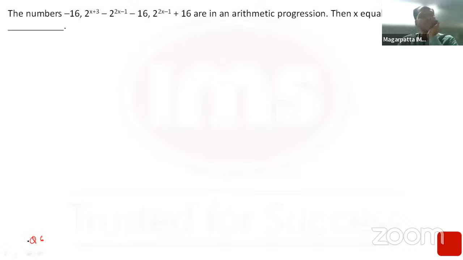The numbers minus 16, 2 raised to x plus 3, minus 2 raised to the power 2x minus 1, minus 16, and 2 raised to the power 2x minus 1 plus 16 are in arithmetic progression. Then x equals. I'll keep this as a type B. For me, this is appearing to be a little calculative because the numbers are in powers of 2. So I'll come back to this later.